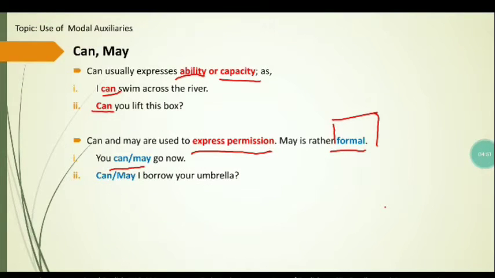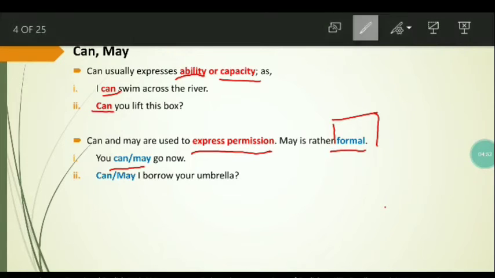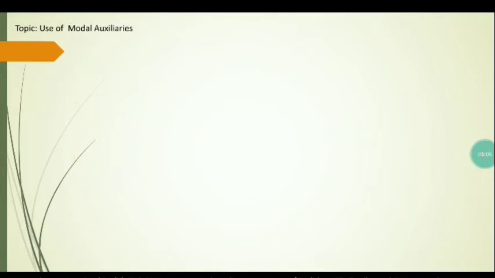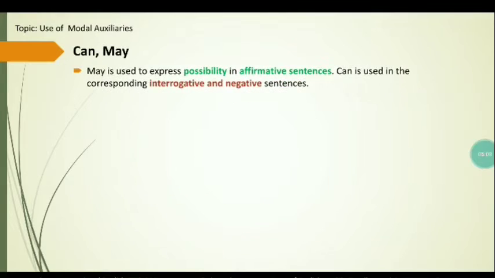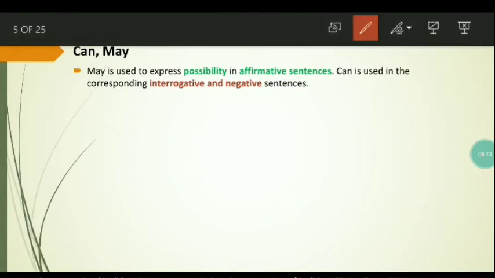Can I borrow your umbrella, or may I borrow your umbrella? So both the examples express permission, but the use of may is more formal as compared to the use of can. May is used to express possibility in affirmative sentences, and can is used in the corresponding interrogative and negative sentences.